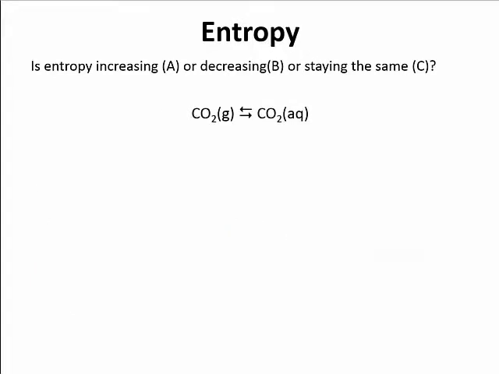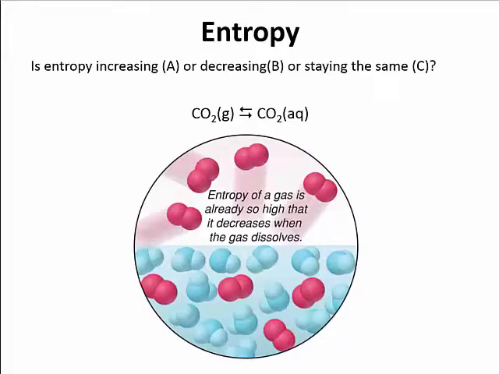Okay. Let's look at another example here of a gas going to aqueous phase. So what's going to happen as we dissolve a gas? Are we going to increase, decrease, or stay the same with regards to entropy? So when thinking of a gas, you've got that large freedom of particle motion, which means we already have a large entropy. Right? When we go from the gas phase into the aqueous phase, we're actually going to decrease that energy because we're limiting the particle motion now. So when we take something in the gas phase and dissolve it, gas has a higher entropy than anything that's dissolved. So we're actually going to decrease that entropy.